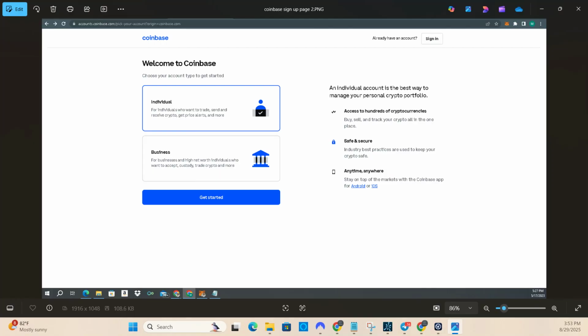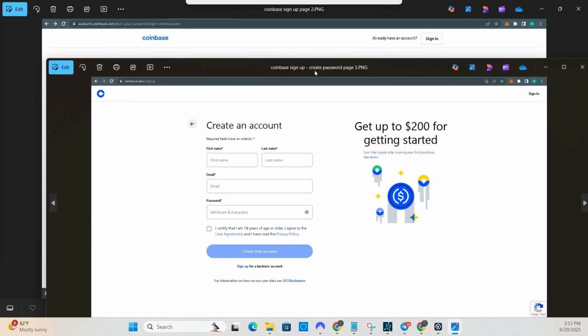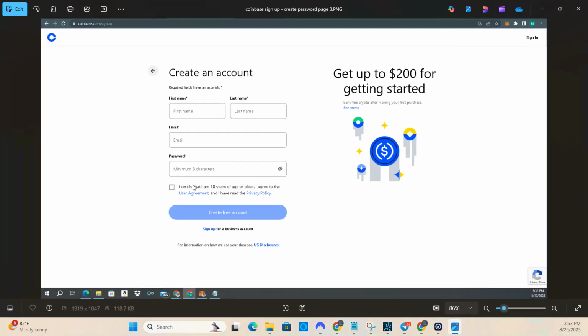After you do that, the next thing you need to do is set up your first name, last name, your email address, and your password. Now, with this password, you want to get yourself a composition book. Write down this password in your composition book and label it Coinbase password. It's important that you do that because if for some reason you get locked out of your account, you can always refer to your password in your composition book.